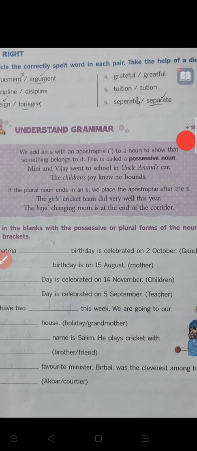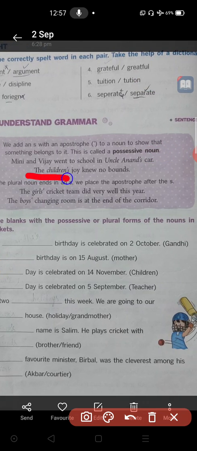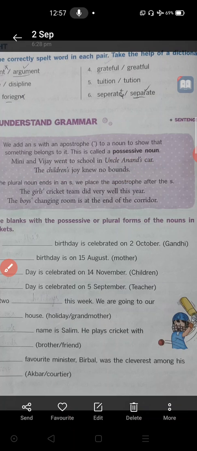Here you can look at it. The children's joy knew no bounds. The children's joy. Children's, here children is the plural form. Apostrophe s makes it theirs. So whose joy is it? Children's joy. Here apostrophe s is added to show whose it is, the possessiveness of that thing. So it is a possessive noun.